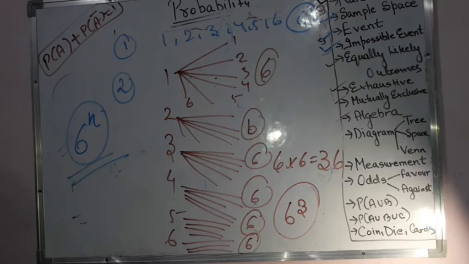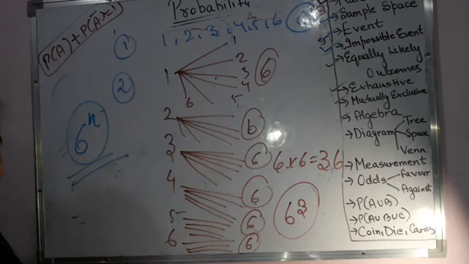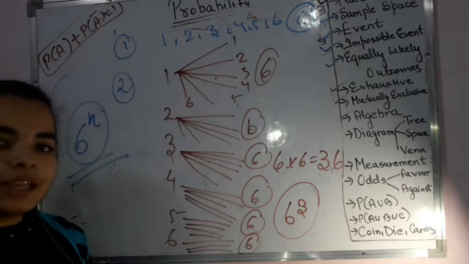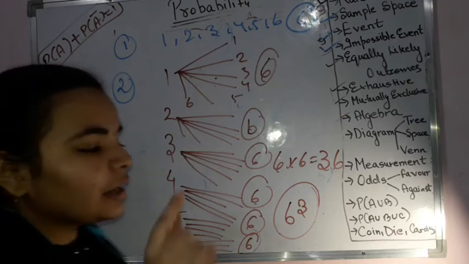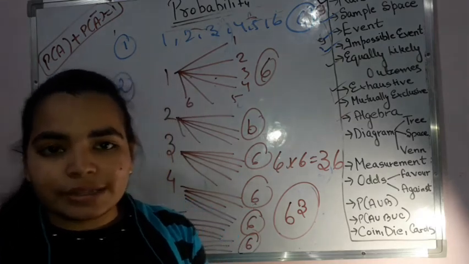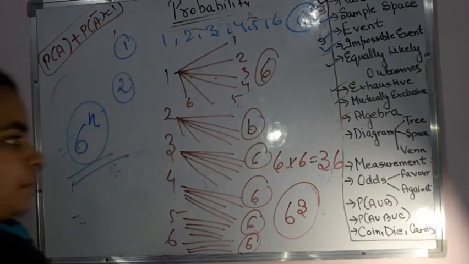That means if a die is thrown 2 times and you get questions related to it, then you'll be writing the favorable outcomes upon the total number of outcomes, which will always be 36. When it is 3 dice, generally you will not get questions on 3 dice, but if you do, then you'll be writing 216 in the denominator. 6 raised to the power 3 is equal to 216.